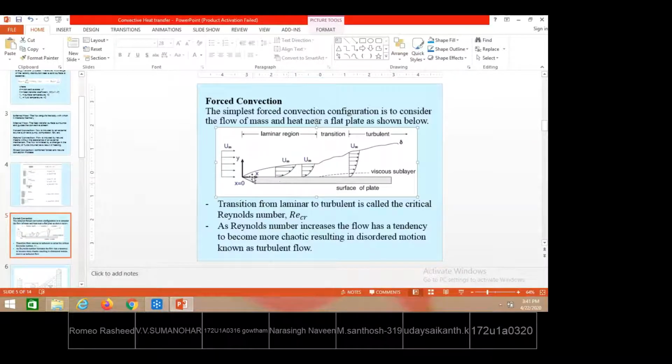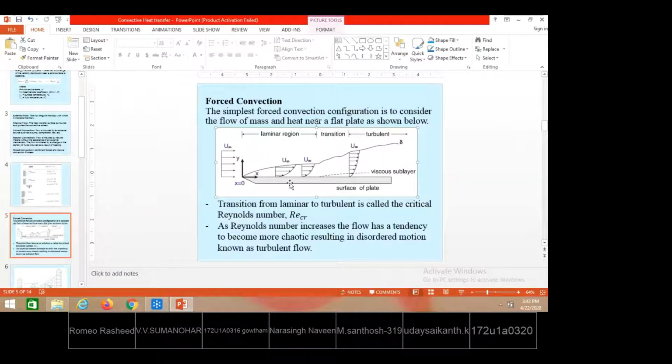Then the next layer of fluid particles will start to travel over the first layer, but the first layer is saying, no, I am at rest, I am not moving at all. Where do you go? It will drag it. Therefore the next layer also will try to decrease its velocity from u infinity. So for the second layer the velocity will be reduced.